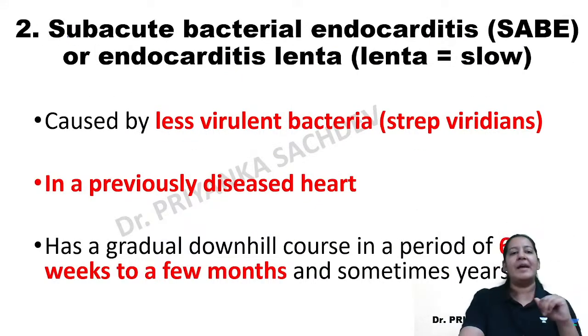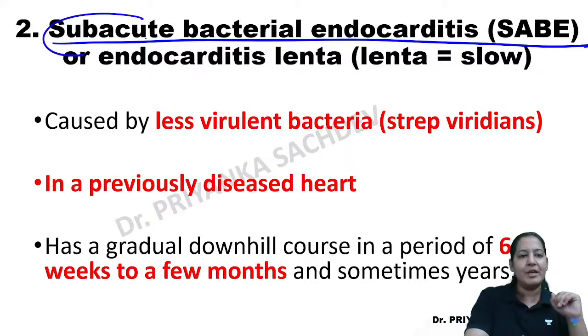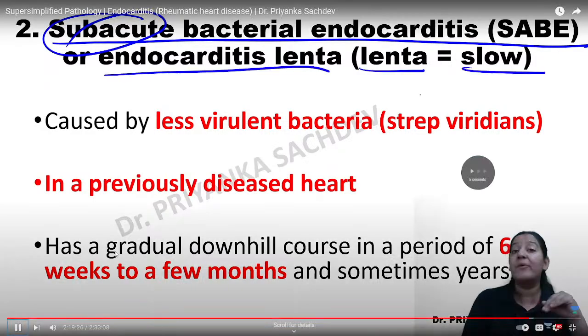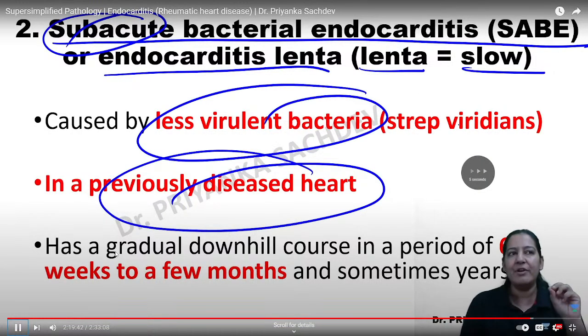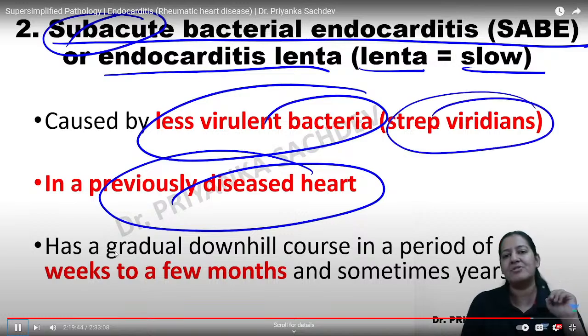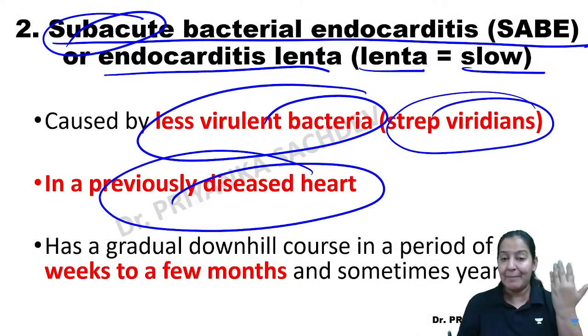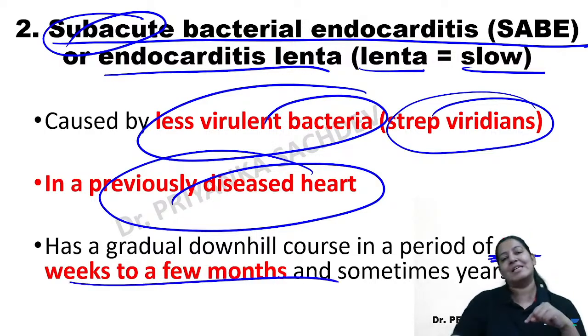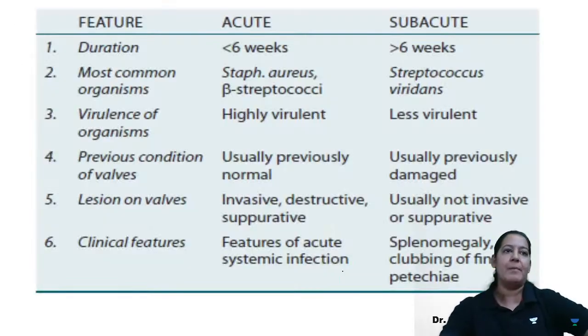Right? What is SABE? Subacute. As the name indicates, it is subacute, it is not acute. So a more virulent bacteria is not needed. The example here is Streptococcus viridans, right? And since the bacteria is less powerful, less virulent, it requires more time. It requires more than 6 weeks to do the damage. So one is ABE, one is SABE.